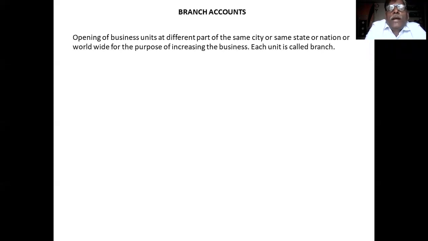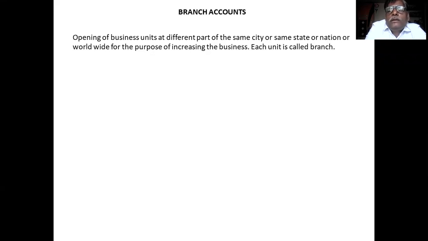So branch means opening a business unit. You have to open a business unit at different parts of the same city. For example, you are in Nippani. Your city is Nippani, and you have a business unit in Nippani.